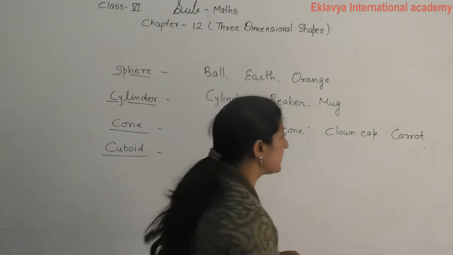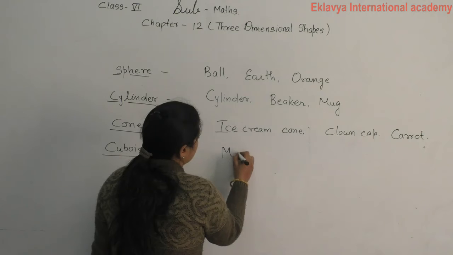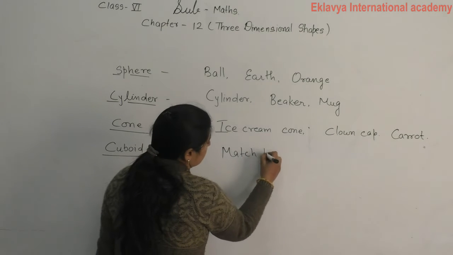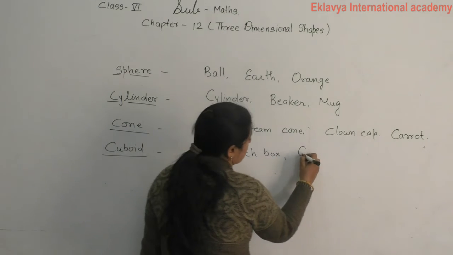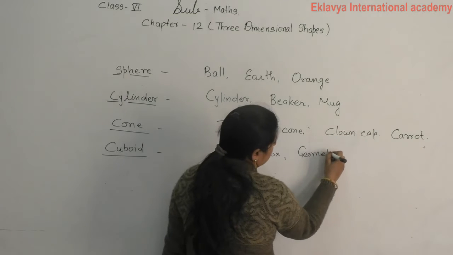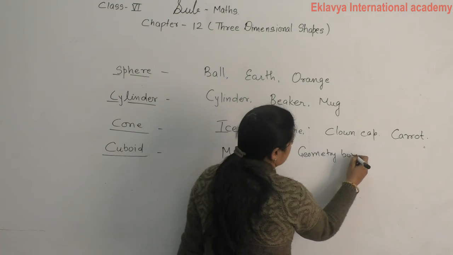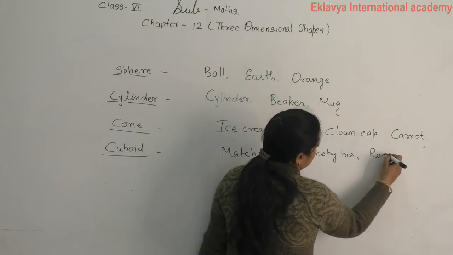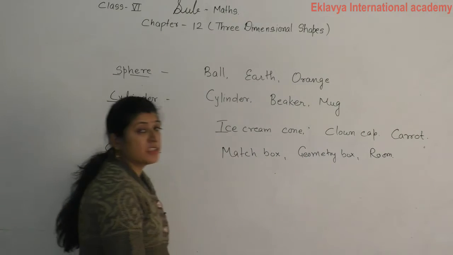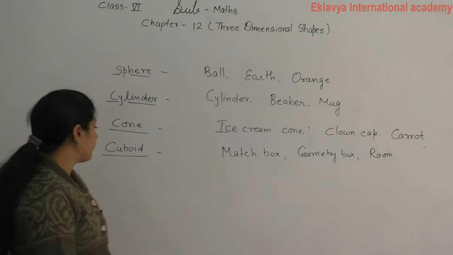Cuboid, in daily life you are using a matchbox, a geometry box, and in most cases a room is also a cuboidal shape.